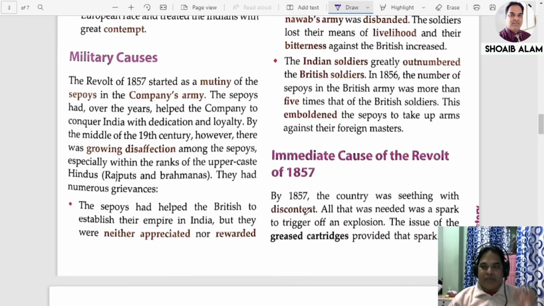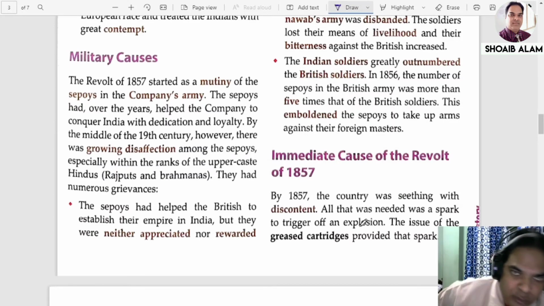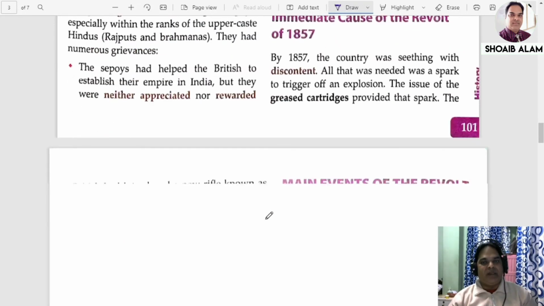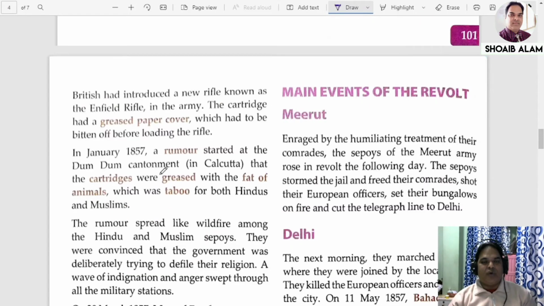So all that was needed was a spark to trigger off an explosion. The issue came up as a spark when they introduced a grease cartridge in the army. A new Enfield rifle was introduced.